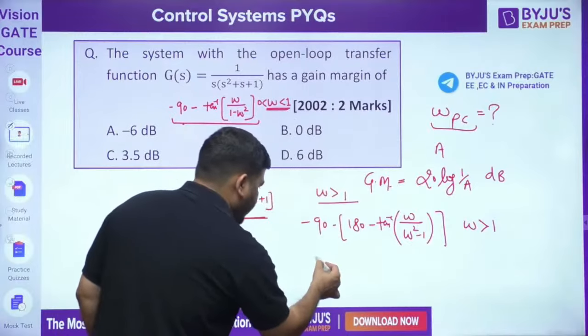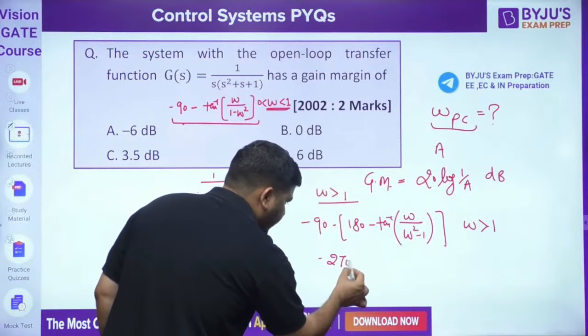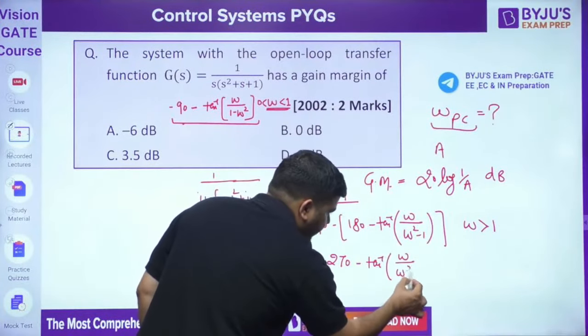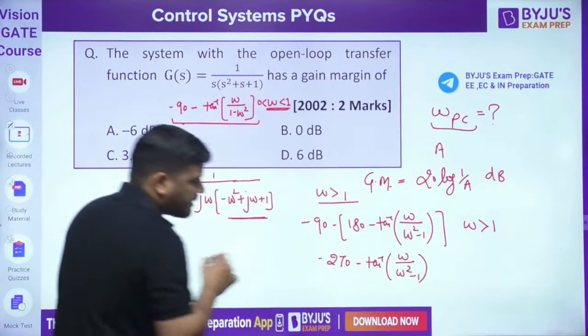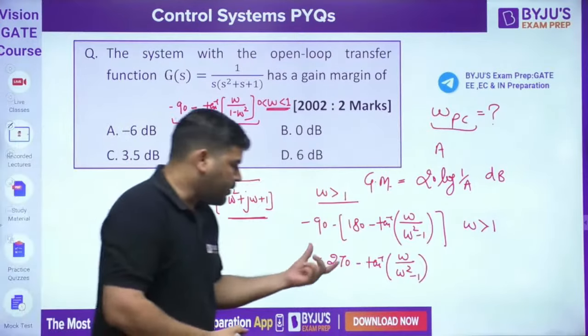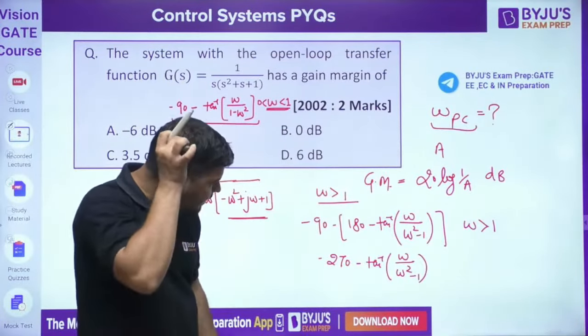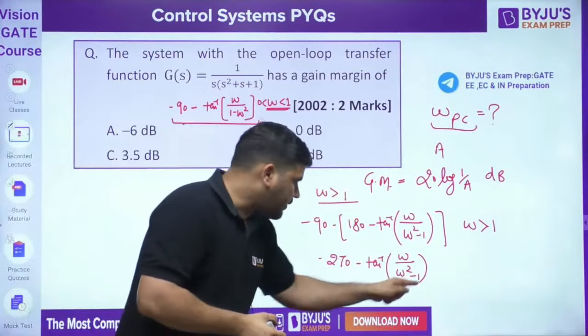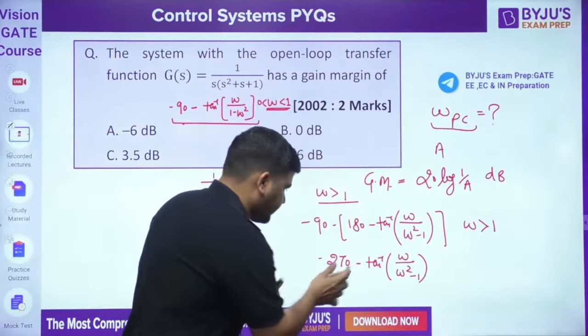Obviously, if you solve it, it will become minus 270 minus tan inverse of omega divided by omega square minus 1. Okay, and this is the phase. Now you can easily see that if I increase the value of omega, then this angle will become more negative.